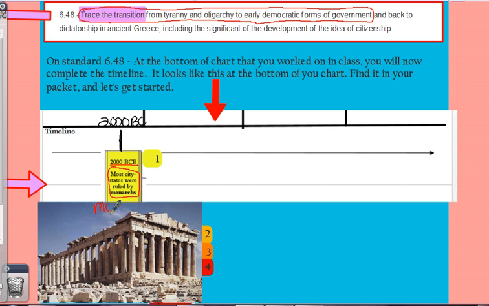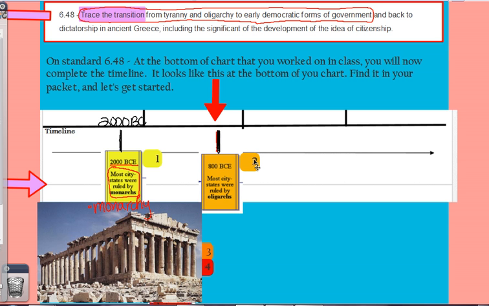So in this case, in 2000 BCE, we have a monarchy. That is our type of government. We talked about that in class today. That's a king or a queen that rule. Alright, second thing that we're going to add up here, and I'll go through these and then go back to them in a moment, is we're going to put our next line right about here.